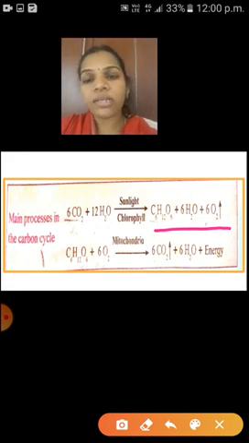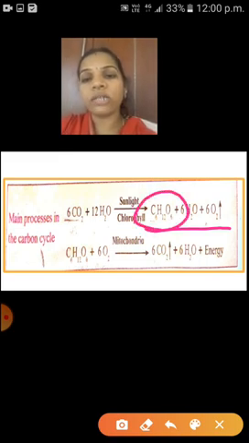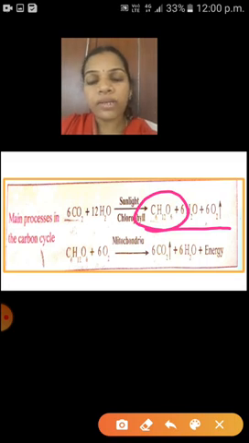So carbon dioxide is combined with water in the presence of sunlight and chlorophyll, and plants make their food, that is glucose, that means carbohydrate, plus the byproducts, water and oxygen.